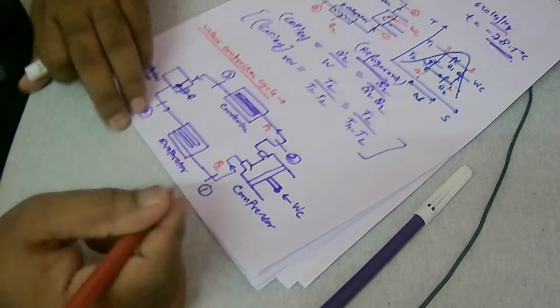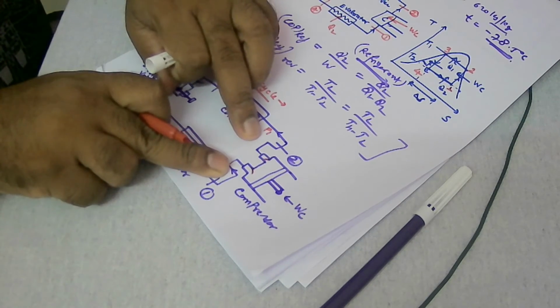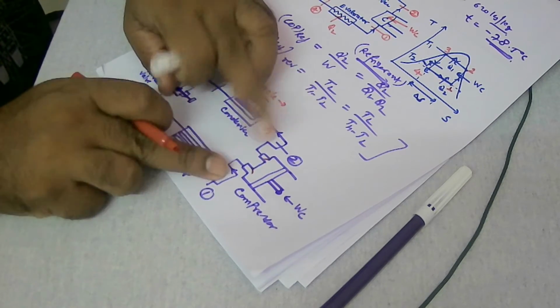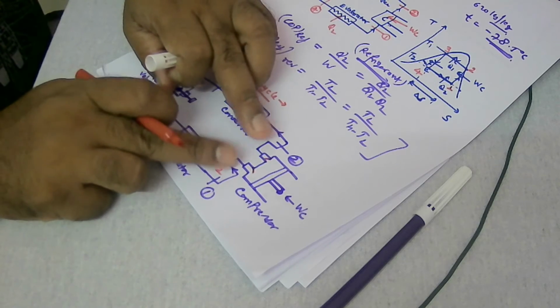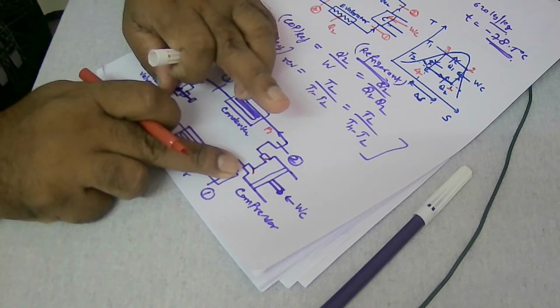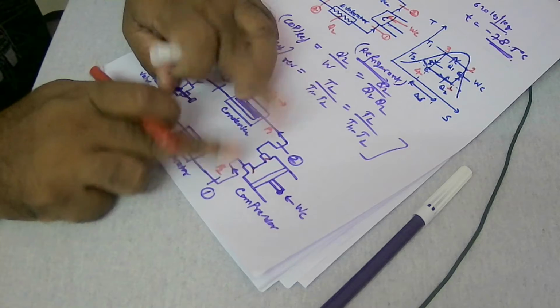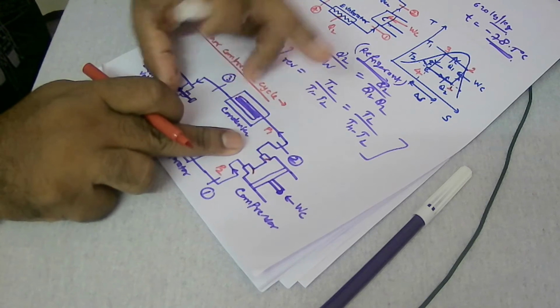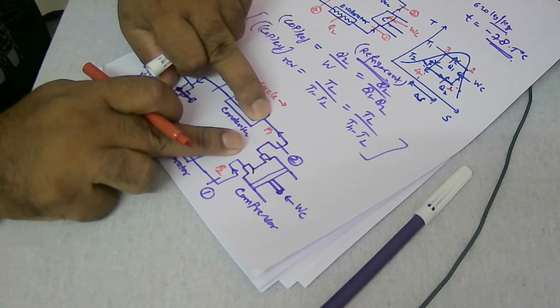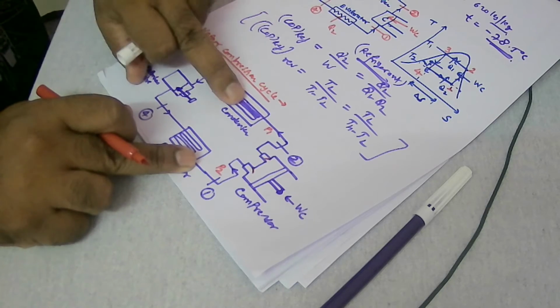So what is the process basically? It is a compression process, a reversible adiabatic compression of the refrigerant. And what is getting compressed here? It is vapor which is getting compressed, right? It is compressed to the high pressure, which is P1. P2 is the lower pressure. Now it comes to the condenser.